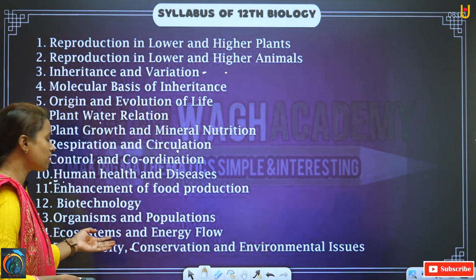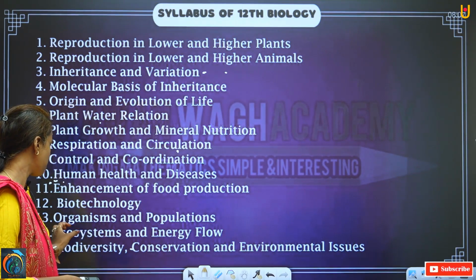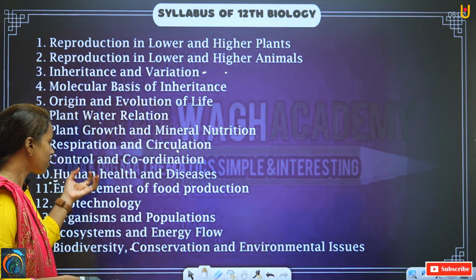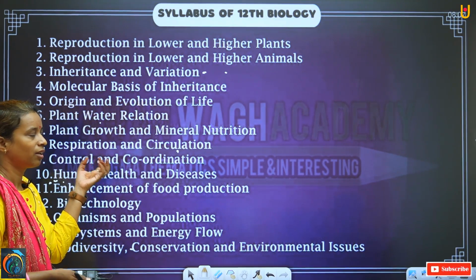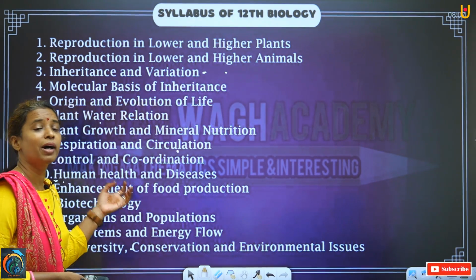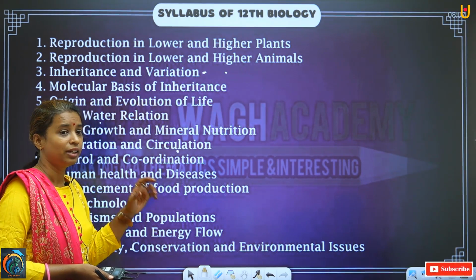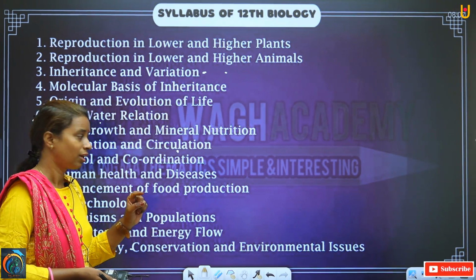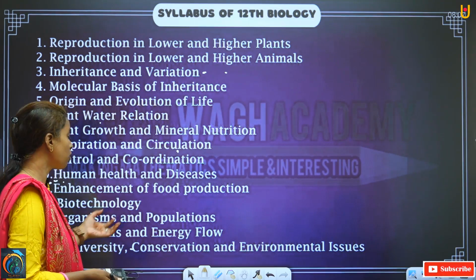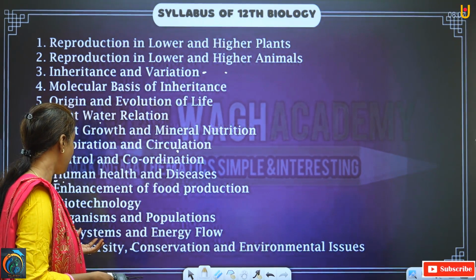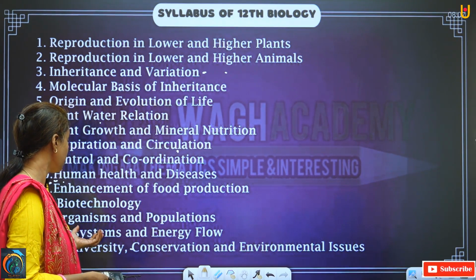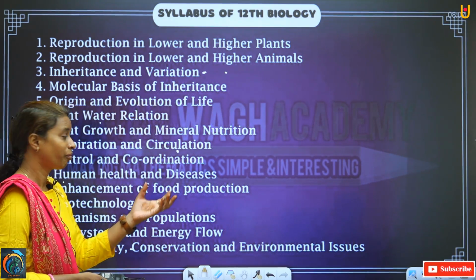Now, what is an ecosystem? An ecosystem means a system where biotic and abiotic factors come together and are dependent on each other. Because of their dependency, they live in the same system.